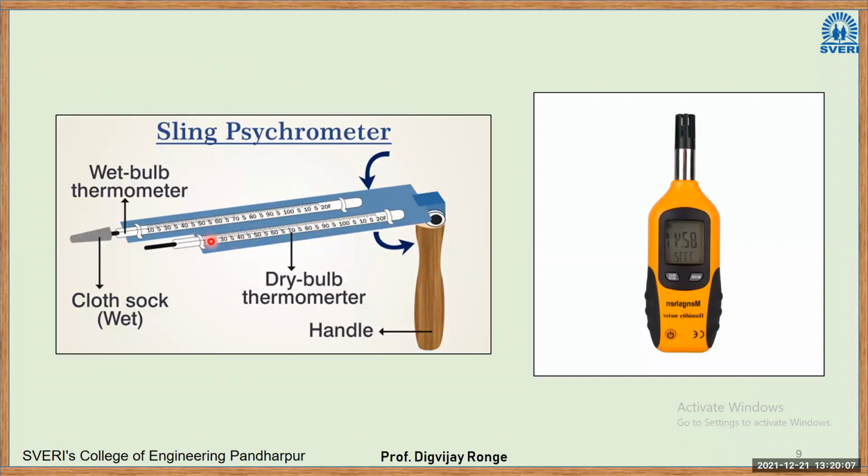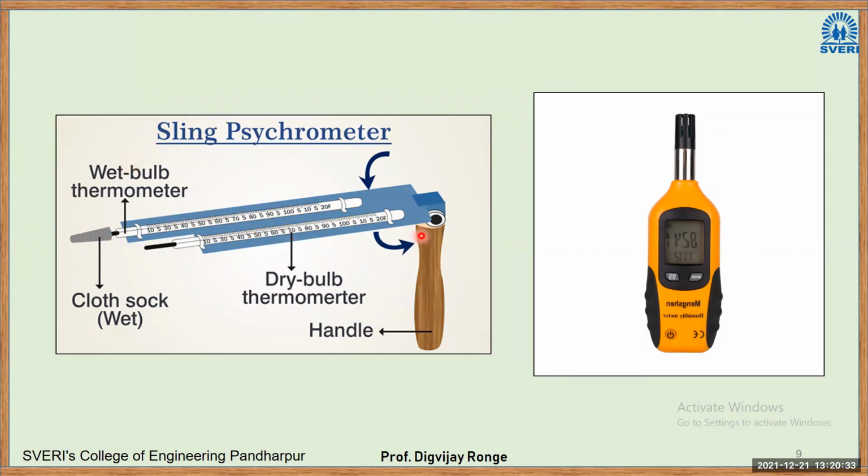One has a dry bulb, which will measure DBT. The other has its bulb covered with a wet cloth. This instrument will be rotated to remove the excess water content. Then, because of evaporation of water, there will be a reduction in temperature, and we will get the WBT, wet bulb temperature.